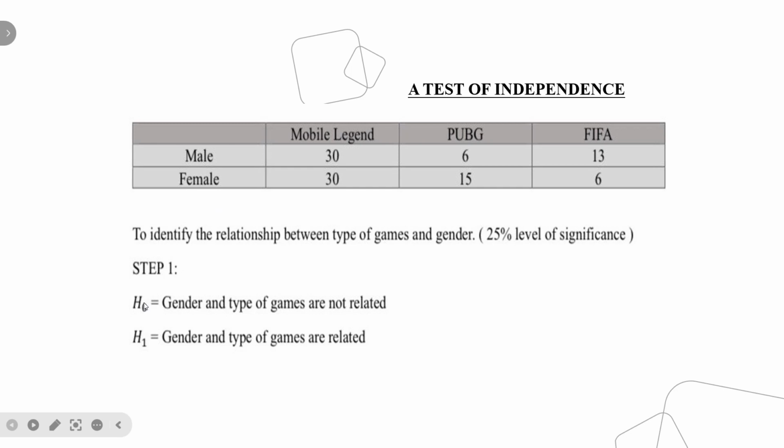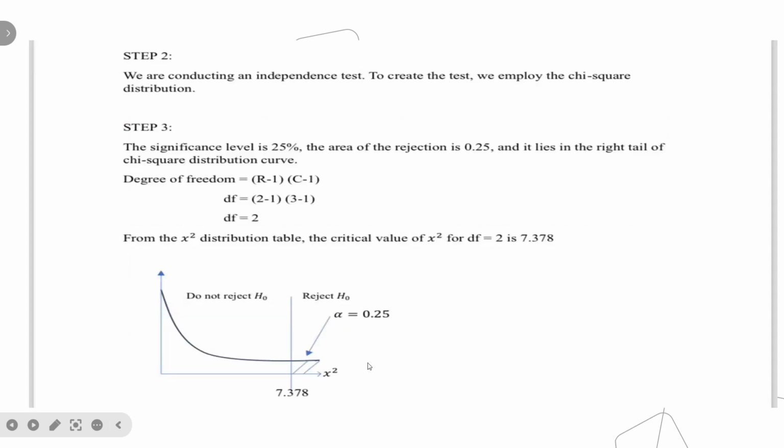As you can see here, this is H null and this is H1, which is the alternative. So our H null is gender and type of games are not related. And H1 is gender and type of game are related. Step 2, select the distribution to use. We are conducting an independence test. To conduct the test, we employ the chi-square.